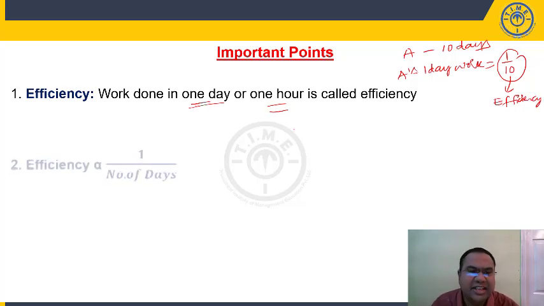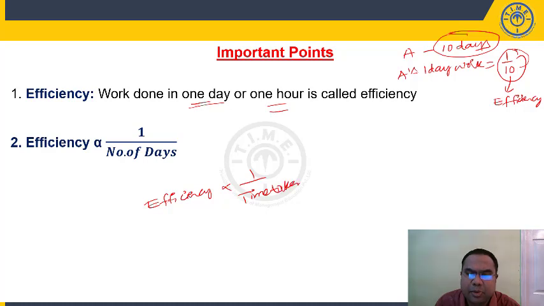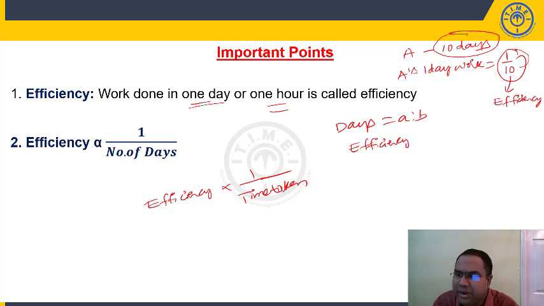We can say efficiency is inversely proportional to number of days. Now, if you see here, A can complete the work in 10 days. What is his efficiency? 1 by 10. So, basically, we can say efficiency is inversely proportional to time taken, right? Efficiency is inversely proportional to time taken. So, it may be number of days or it may be number of hours. Now, if I say days are in the ratio A is to B, then efficiency should be in the ratio of B is to A.